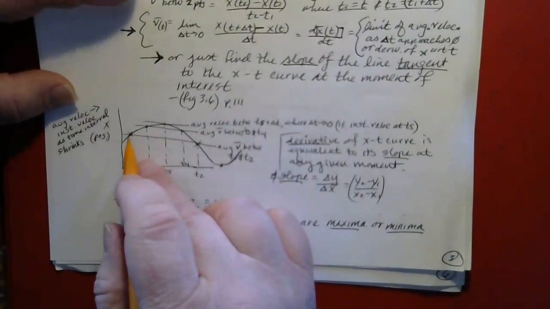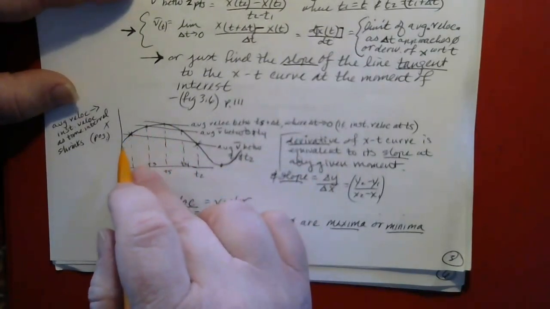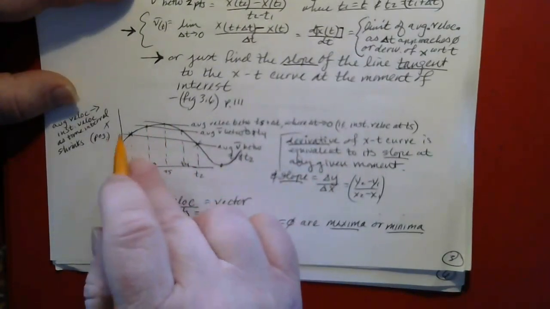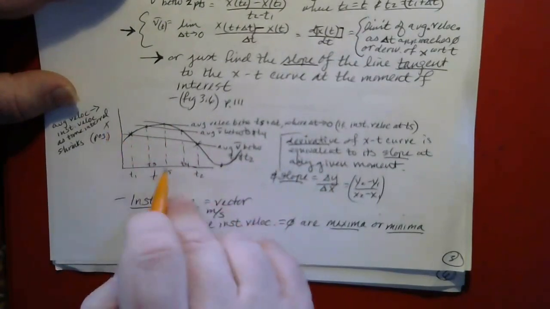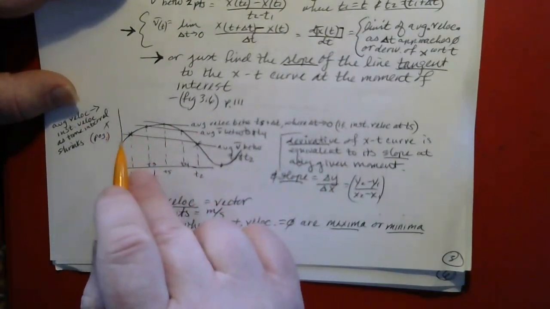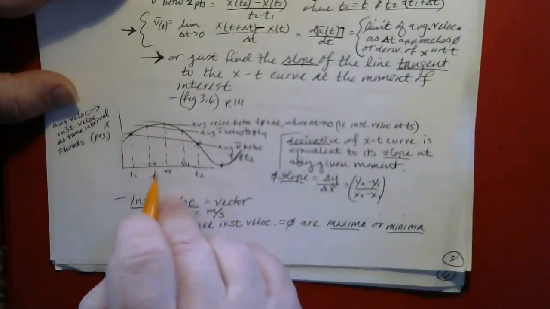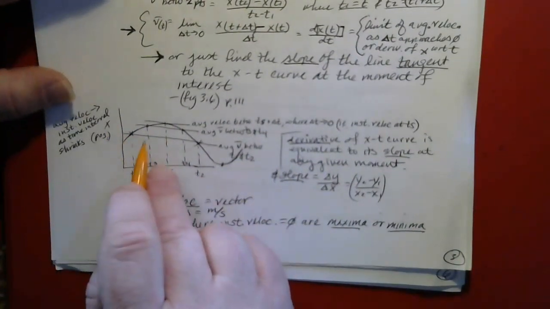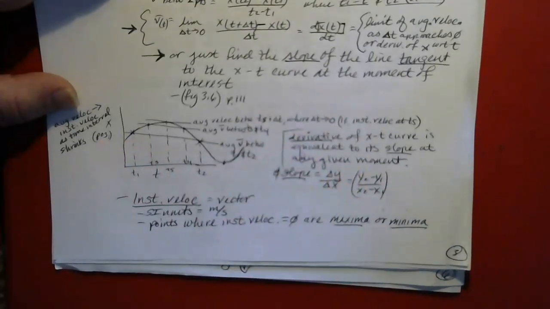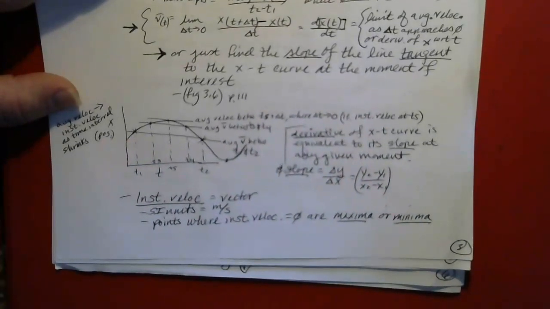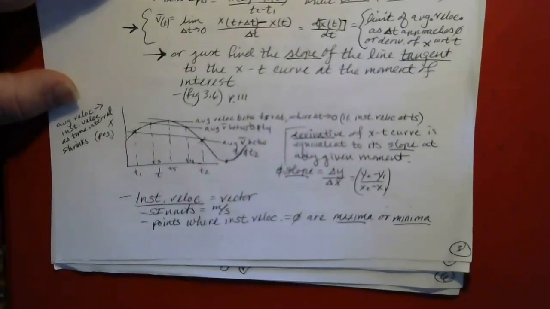Also, you can look at the average velocity between 2 points, because basically the slope of a position versus time graph will be in units of position over time, or in other words, meters per second. So the derivative, or the slope of a graph of position versus time, the slope will be the velocity.